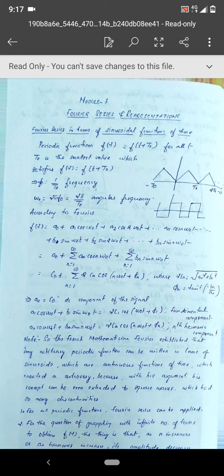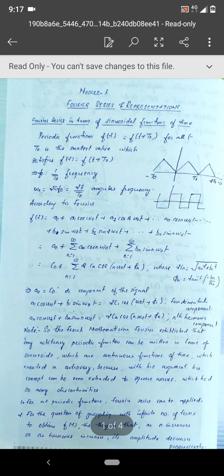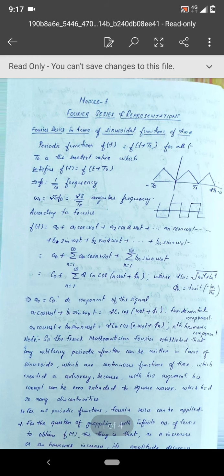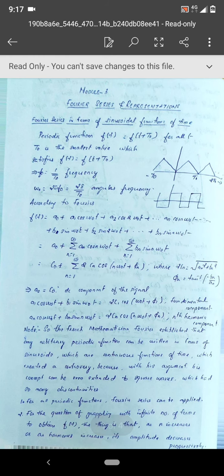So Fourier is a French mathematician. He had described the Fourier series. It had its own controversy in the beginning while he established Fourier series. I'll come to that later on. And before going into the Fourier series representations, we have two types of representations of Fourier series. One is in terms of sinusoidal functions, and the other is using trigonometric functions. So first we'll see Fourier series in terms of sinusoidal functions of time.